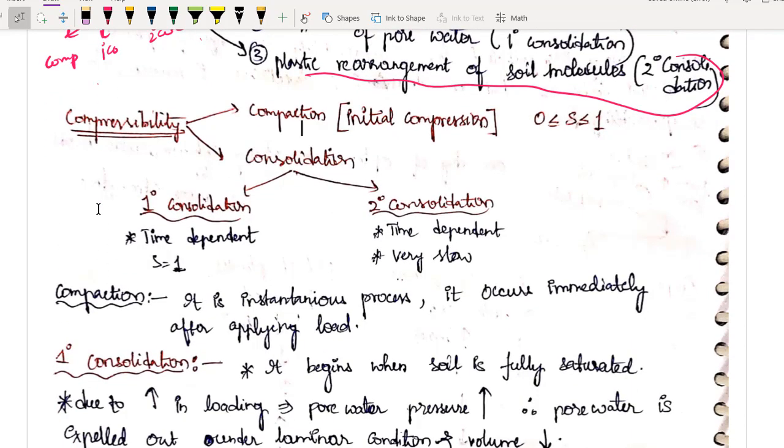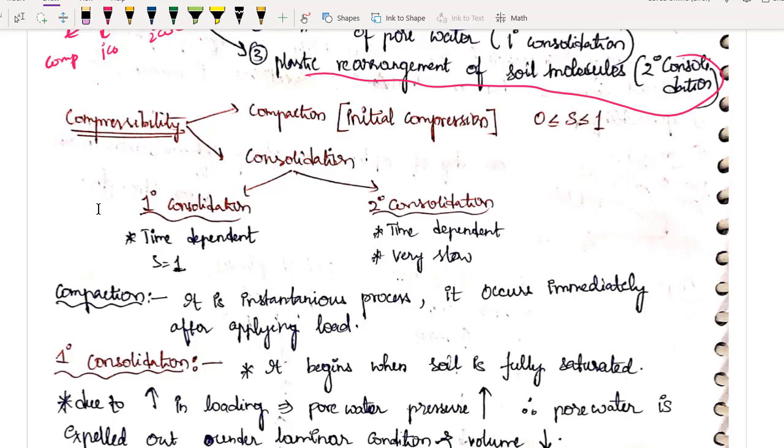Okay, so compaction you already know, it is not a fully saturated case. So it can be anywhere from 0 to 1, saturation 0 to 1, you can have this compaction. Please go back if you haven't finished that chapter, have a look once, it is a simple and sweet chapter. Now let us see this consolidation.